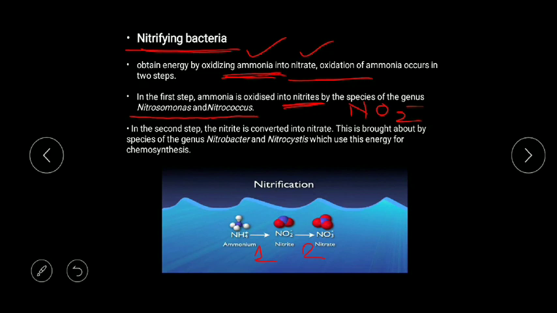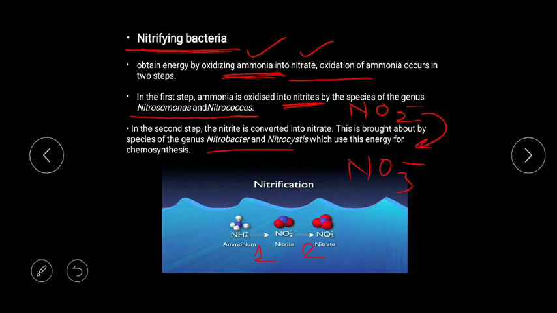So we remember Nitrosomonas and Nitrococcus carry out conversion of NH3 into NO2 minus, and if they are converting this, they are carrying out what? Chemosynthesis, which means they are chemoautotrophic bacteria, and when they are chemoautotrophic, they come under the group of autotrophic bacteria. They are not heterotrophic bacteria. Okay, so they are autotrophic bacteria.